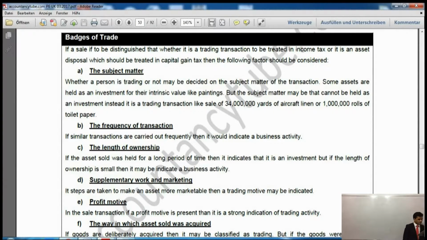And then it says supplementary work and marketing. Now when I was selling this iPad, did I have to do some marketing on that? If I'm doing some marketing, then it is an indication of business. And if I am not doing it, then it is just a capital asset. After that it says profit motive. If there is a profit motive in anything, then it is a strong indication of business, a strong indication of trading activity. And if I'm doing it for profit, then I will have to pay income tax.